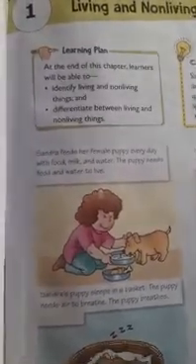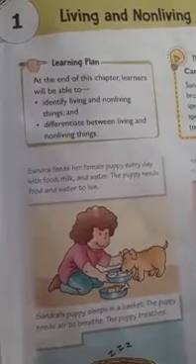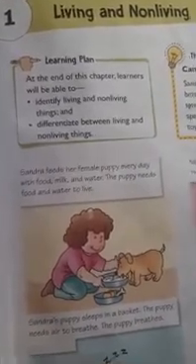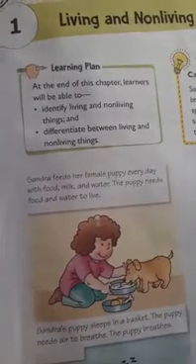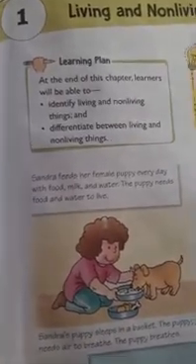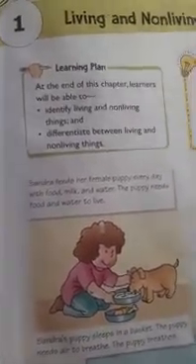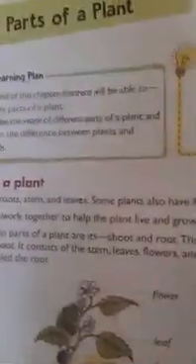In today's video, we are going to revise lesson number 1 and 2 for the revision of periodic assessment 1. So in the previous two videos, I have explained briefly the important topics from lesson number 1, living and non-living. What are the properties of living and non-living things? And lesson number 2 also I have explained, that is parts of a plant.